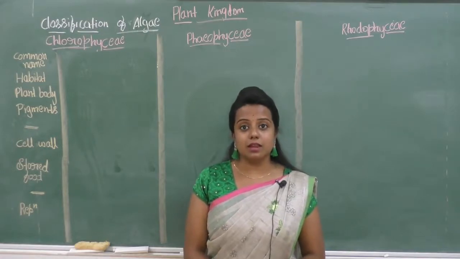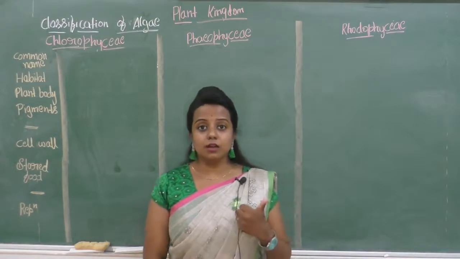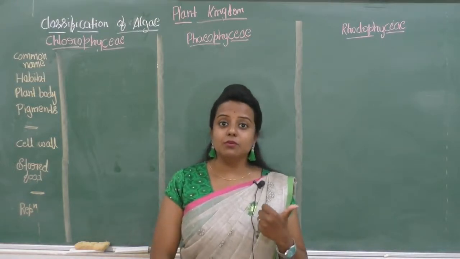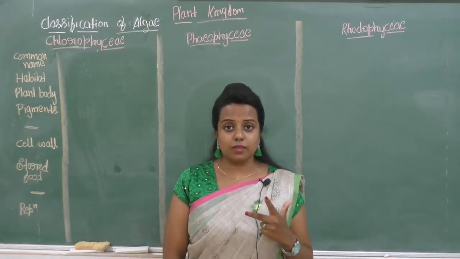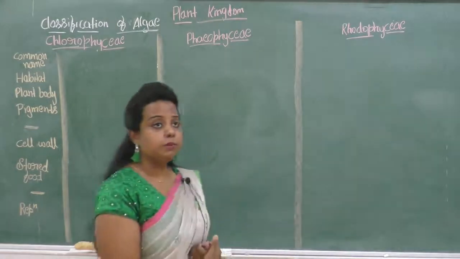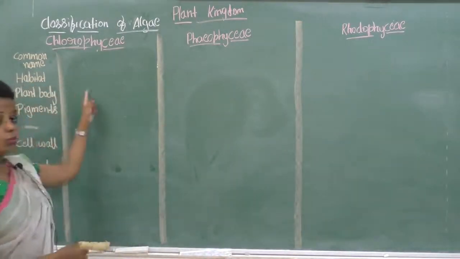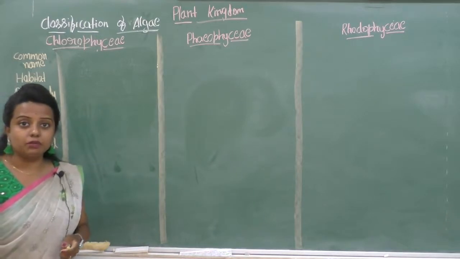Algae is classified into three classes. First one is the Chlorophyceae, second one is the Phaeophyceae, and the third one is the Rhodophyceae. Okay, we will learn briefly about this Chlorophyceae, Phaeophyceae and the Rhodophyceae one by one.